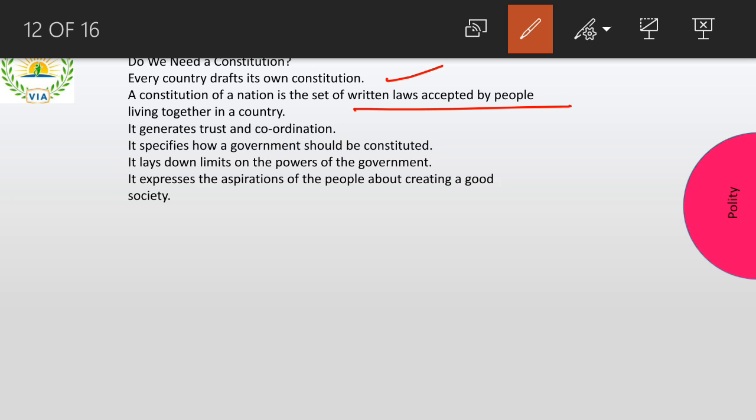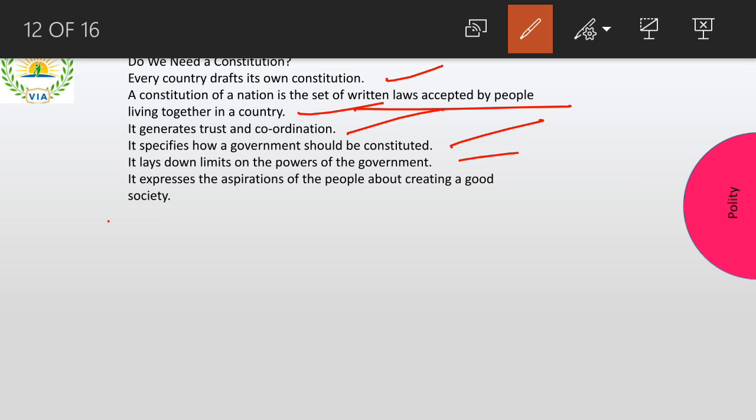So it is a kind of law book that is written, right? It makes living together possible. It generates trust and coordination. So you know whom to trust now. You know that you can go and trust the constitution. Why? Because you will get justice from the constitution, right? It specifies how the government should be constituted. It lays down limits on the powers. We have discussed this before also, right? One of the features of democracy is that power should be limited. So who is limiting them? The constitution is limiting them. The constitution is telling that these are your rights. Only here you can work. You cannot go beyond this and start working, right?